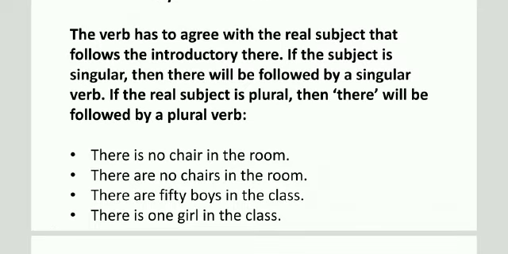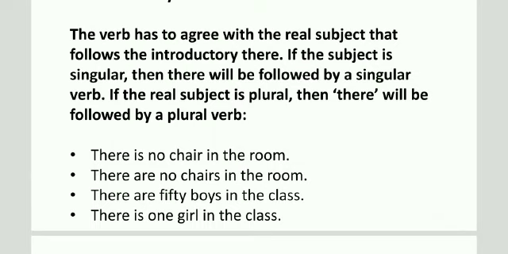There is no chair in the room. Actually, we are talking about a single chair, so the singular verb will be used here, is. In the second sentence, there are no chairs in the room. Here chairs means more than one chair is there. It means we will have to use are, a plural verb.